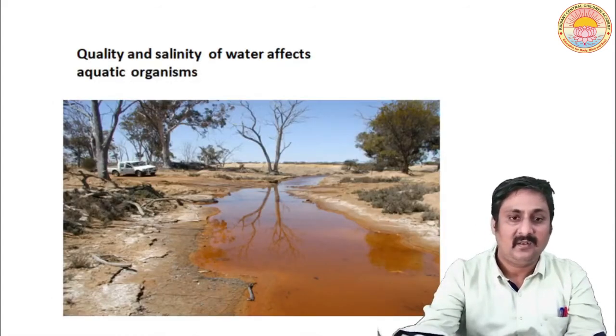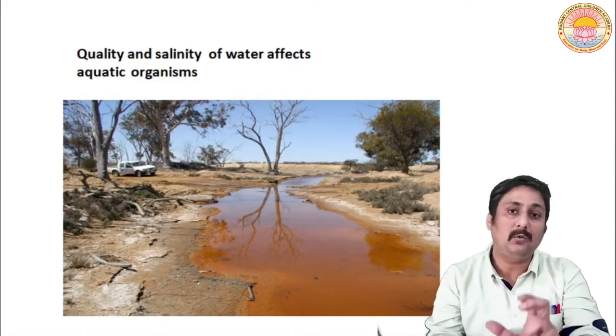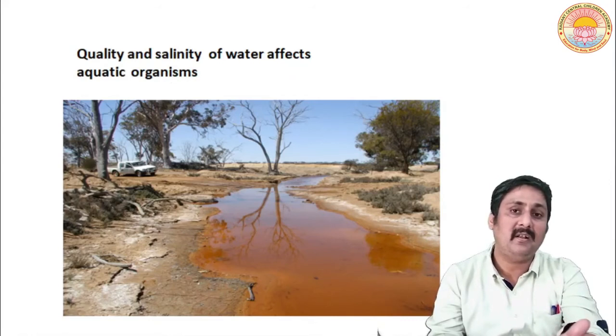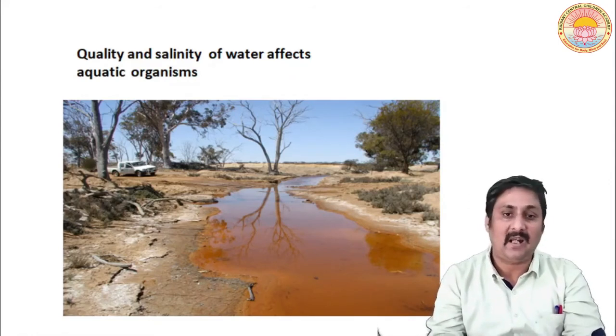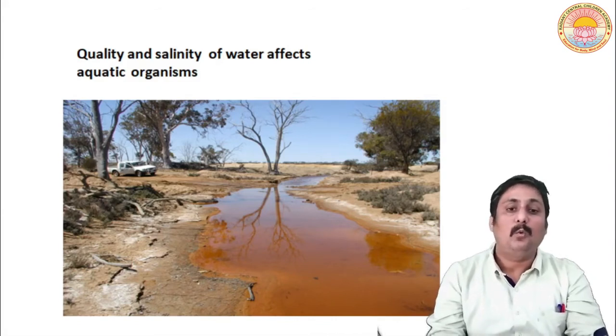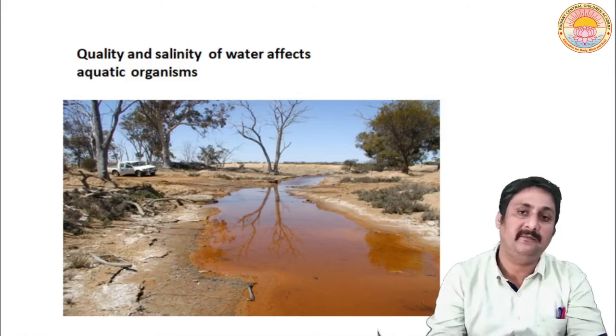Okay. Now let us talk about water, how it is another abiotic factor which affects life. Quality and salinity of water affects aquatic forms of life.